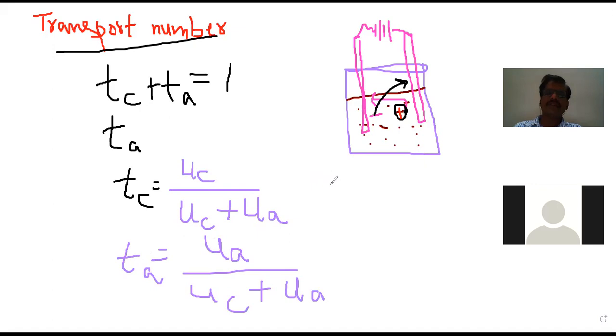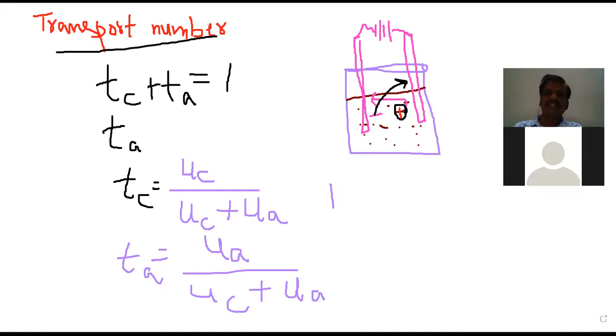And here one more aspect you must remember: once the cation transport number is known, how to find the anion transport number? Please tell me, my dear students. Once the transport number of the cation is known, the anion transport number can also be easily identified. Why? Because the relation is Tc plus Ta is how much? 1. When it is equal to 1, how to calculate the anion transport number once the transport number of the cation is known? Very simple. Can anybody tell me this so that I will feel that you are following my class?